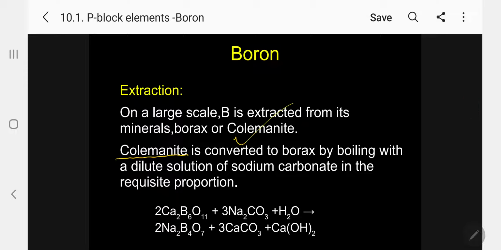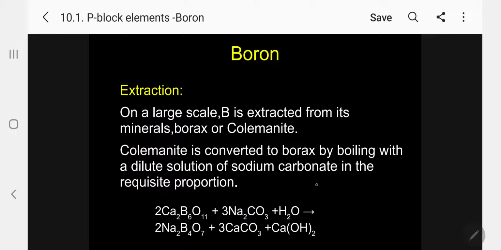Colemanite is converted into borax by boiling with a dilute solution of sodium carbonate in the required proportions. So this is the colemanite, Ca2B6O11. When you treat it with aqueous sodium carbonate, it is converted into sodium borate, borax, and calcium carbonate is precipitated and calcium hydroxide is also precipitated.